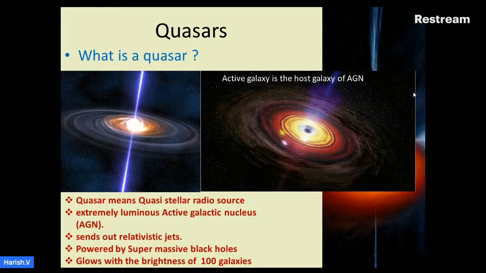What is a quasar? Quasar means quasi-stellar radio source. It has an extremely luminous active galactic nucleus. This is the active galactic nucleus. Quasars send out relativistic jets. The blue lines which come from the nucleus are the relativistic jets. Quasars are powered by supermassive black holes. A quasar glows with the brightness of 100 galaxies. Active galaxy is the host galaxy of AGN.